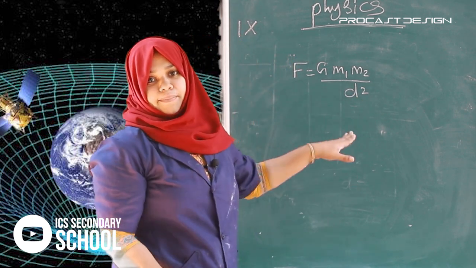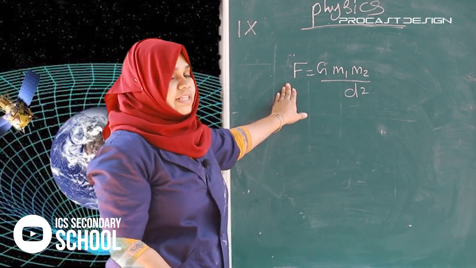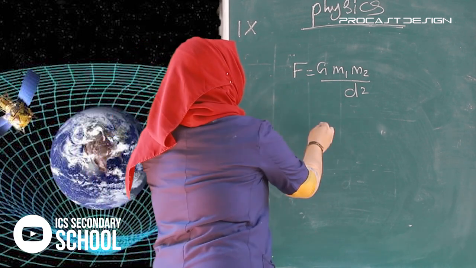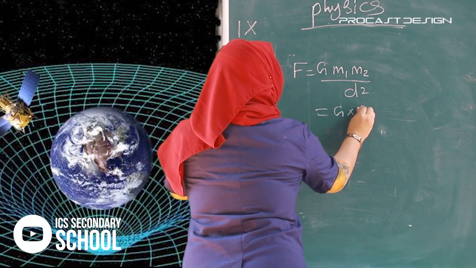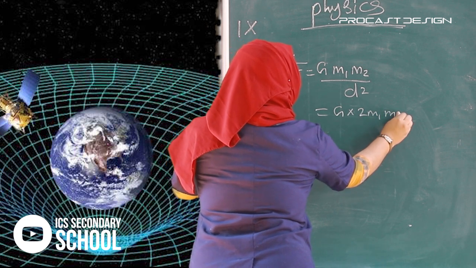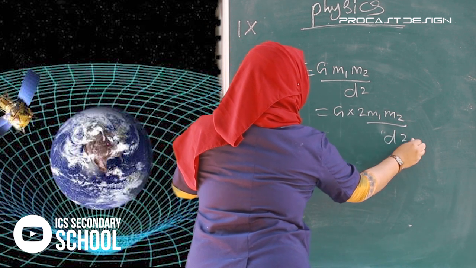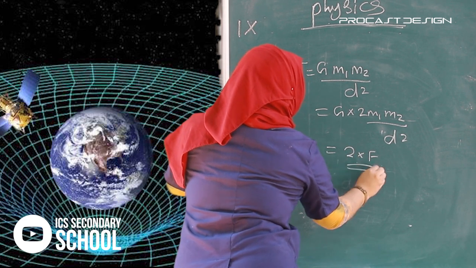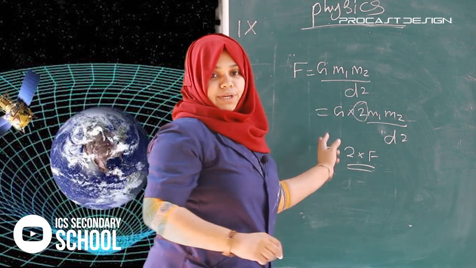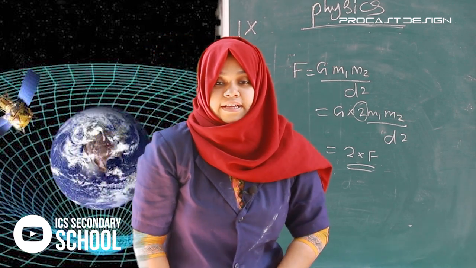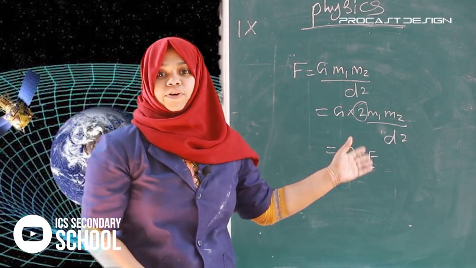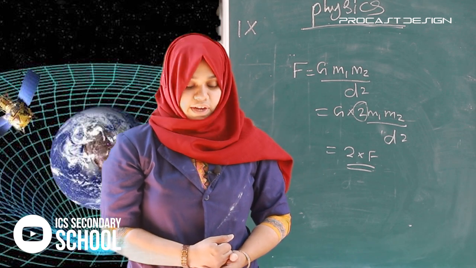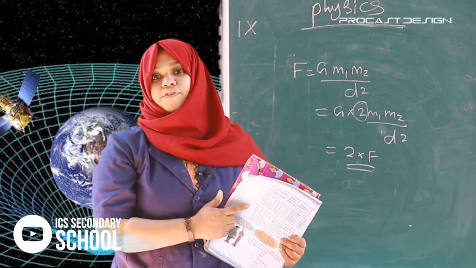If m1 is doubled, we can write G into 2m1 m2 divided by d square. So that is 2 into F. What happens? The force also doubles. First question answer: force also doubled.